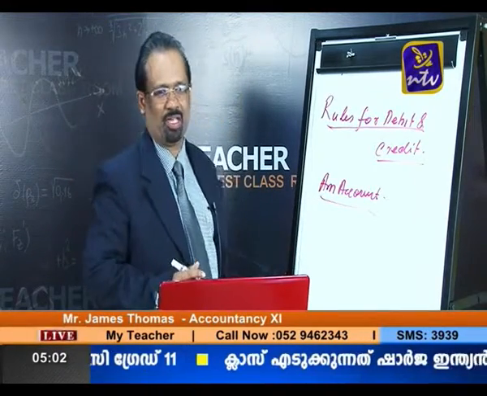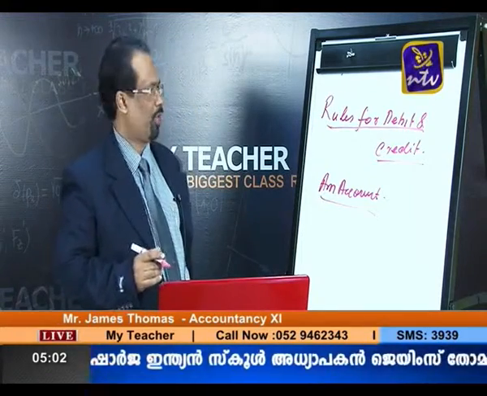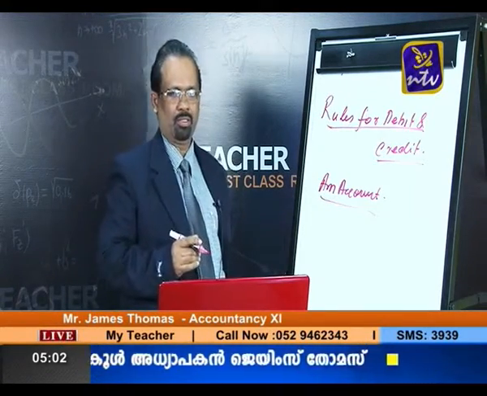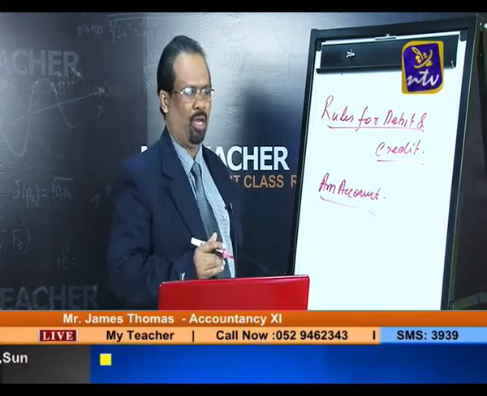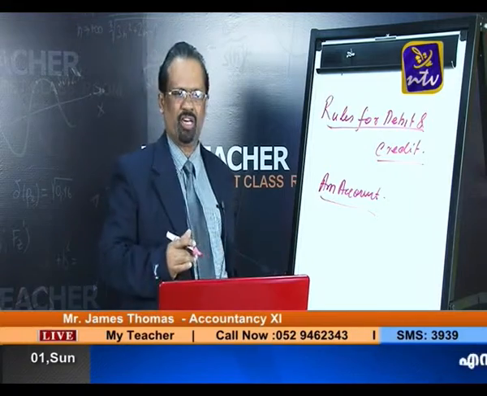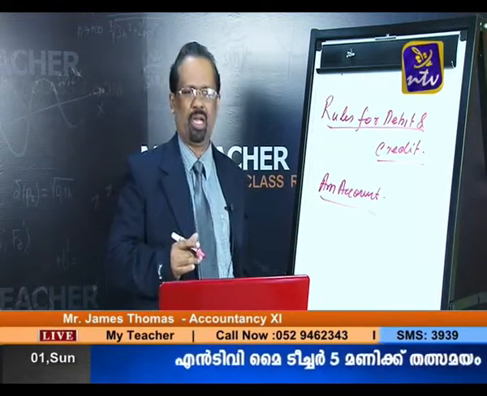Today's section is exclusively for all 11th standard students. So today what I am going to take: once again we are revising what you mean by accounting, what you mean by bookkeeping, and the difference between bookkeeping and accountancy, and also rules for debit and credit.